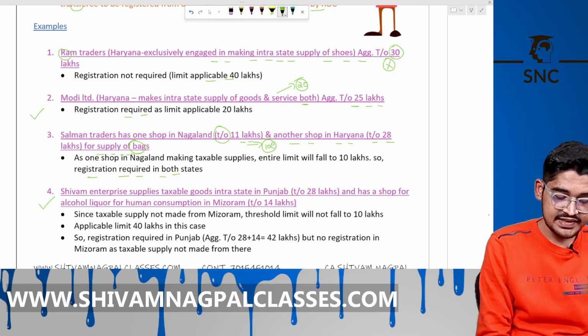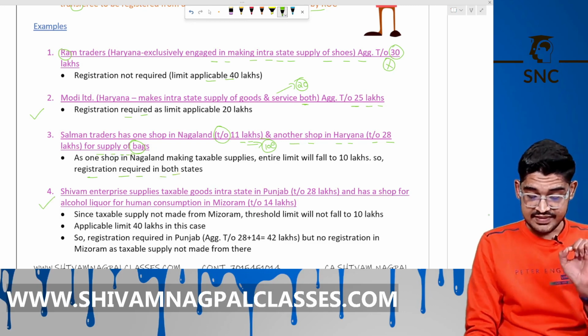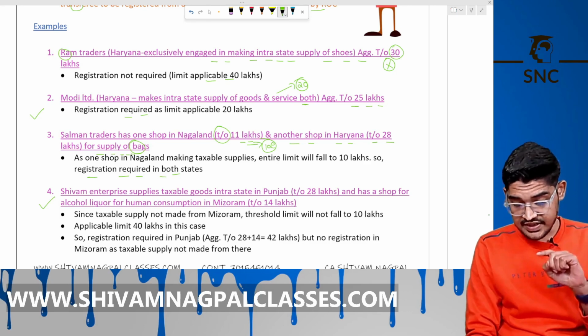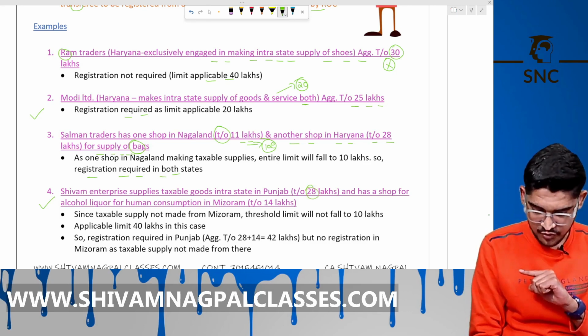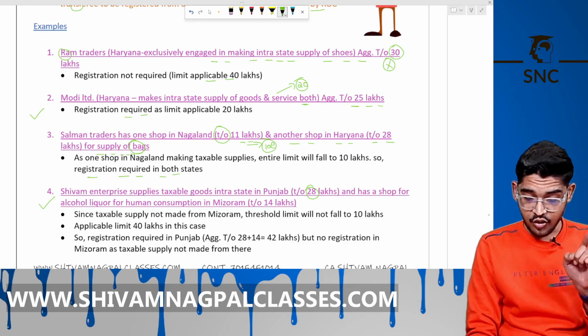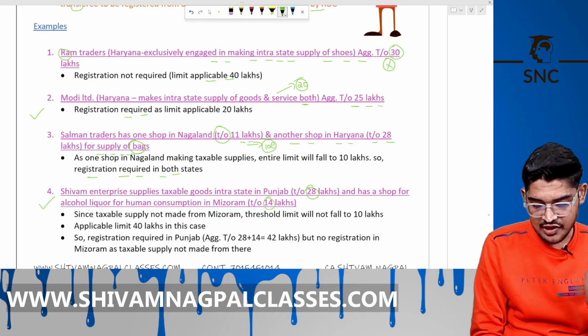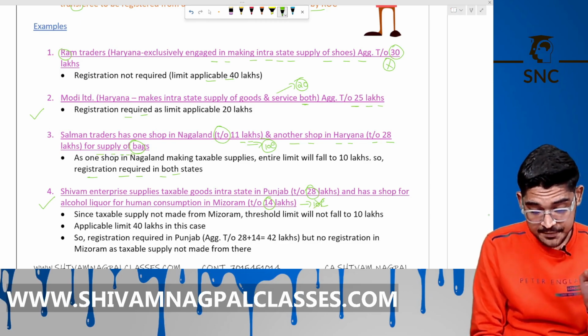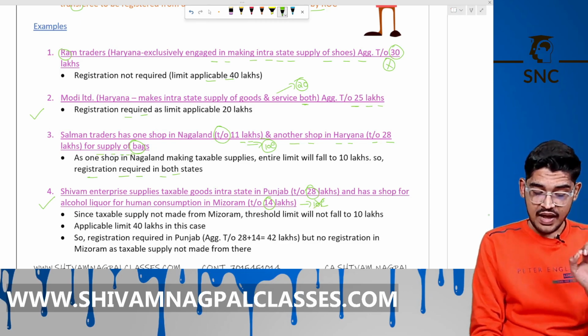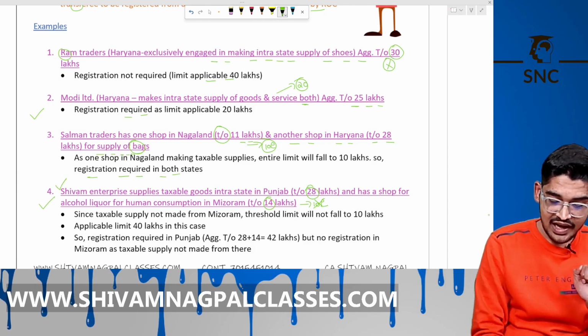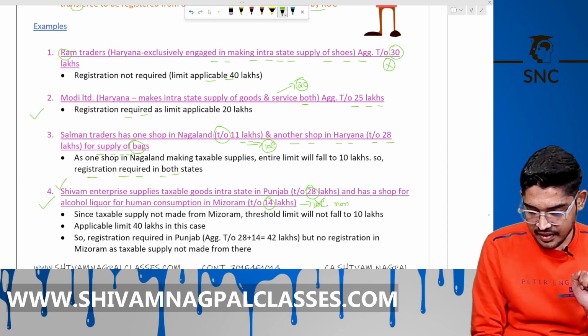The fourth point says Shivam Enterprises supplies taxable goods intrastate in Punjab, 28 lakh turnover. Has a shop for alcohol liquor for human consumption in Mizoram, 14 lakh turnover. The limit is 10 lakh, but it will not be applicable because from Mizoram I am selling only non-taxable, exempt goods.